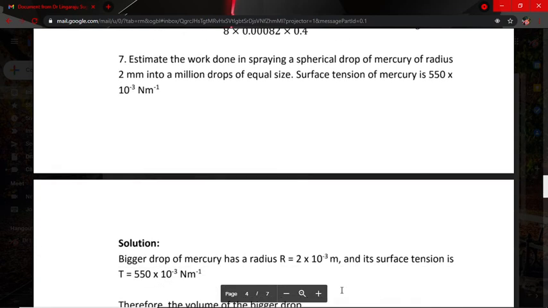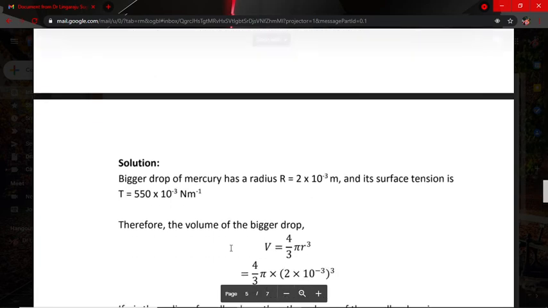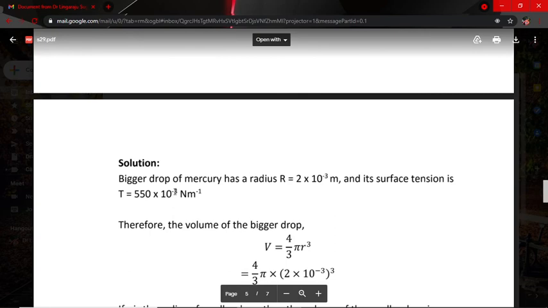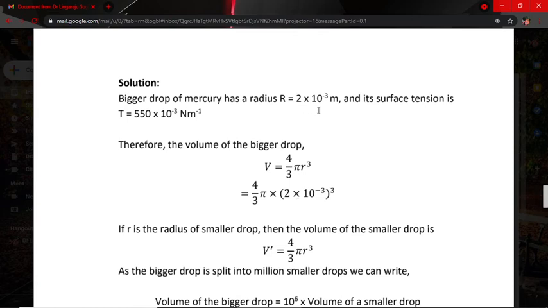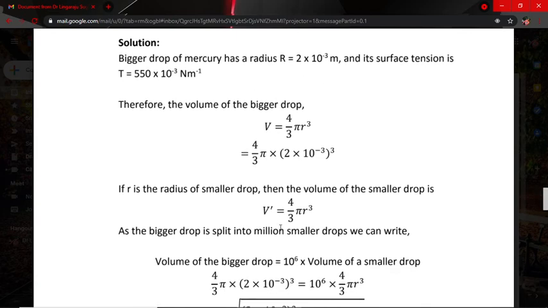Estimate the work done in spraying a spherical drop of mercury of radius 2 millimeter into a million drops of equal size. Surface tension of mercury is 550 × 10⁻³ newton per meter. The bigger drop of mercury has radius R given and its surface tension T is given. We know the volume is 4/3 πR³. Substitute the values. The value of R given is 2 × 10⁻³, so then we get the volume.